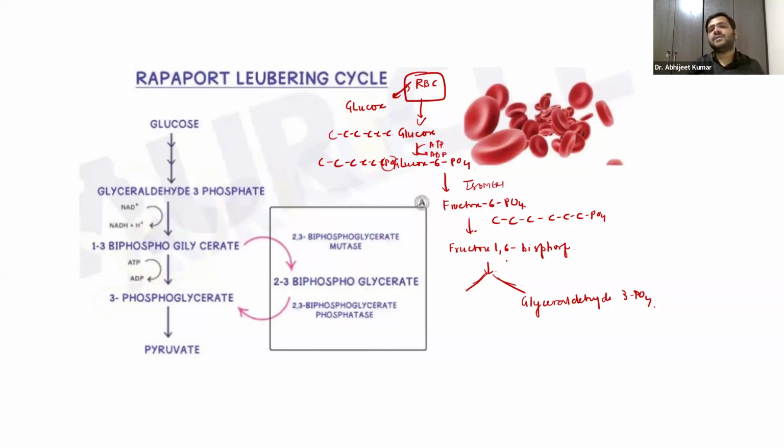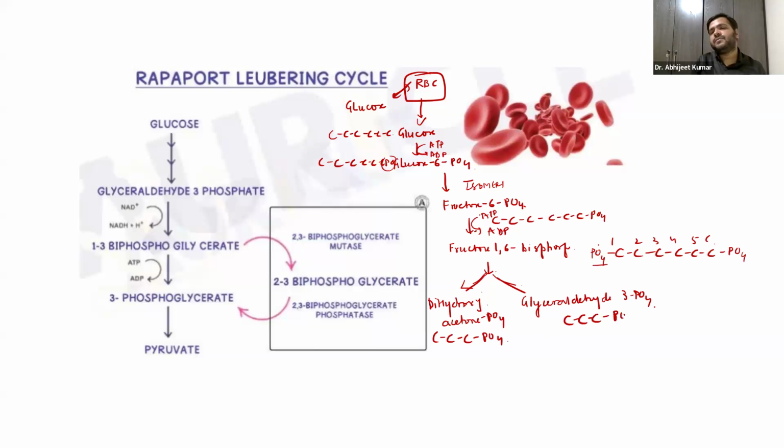Now, this fructose 6-phosphate will change into fructose 1,6-bisphosphate. Again, we have 6 carbons. At the 6th place there will be phosphate, and also we have phosphate at the 1st place. For this extra phosphate, ATP will be utilized, which will be converted into ADP. Now, this fructose 1,6-bisphosphate will be converted into dihydroxyacetone phosphate and glyceraldehyde 3-phosphate, meaning 3 carbons over here and 3 carbons over here, right?